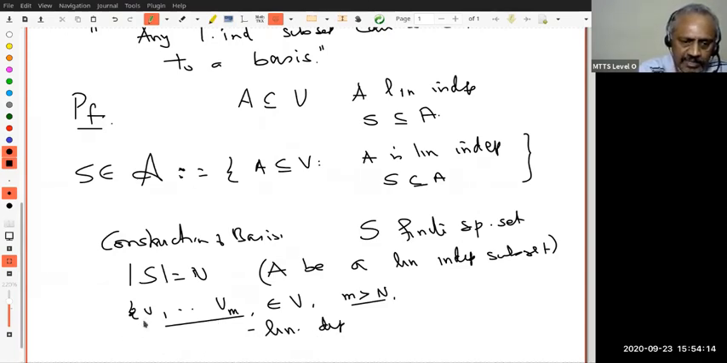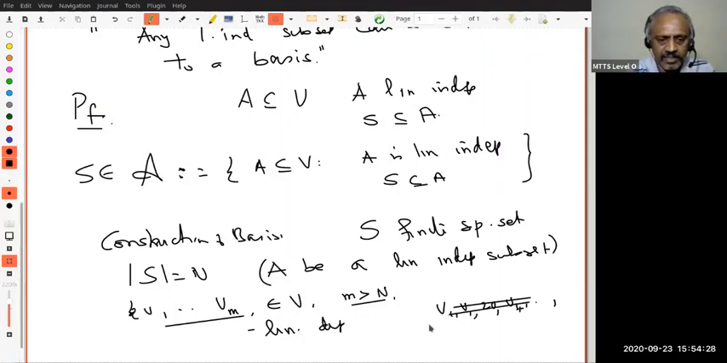The reason why I'm not writing it as a subset is I may be able to do it like this: V1, V1, 2V1, V4, etc. So V2 may be V1, V3 may be 2V1. So we are not saying they are all distinct, but any collection V1 to Vm. Do you understand this? This we proved.